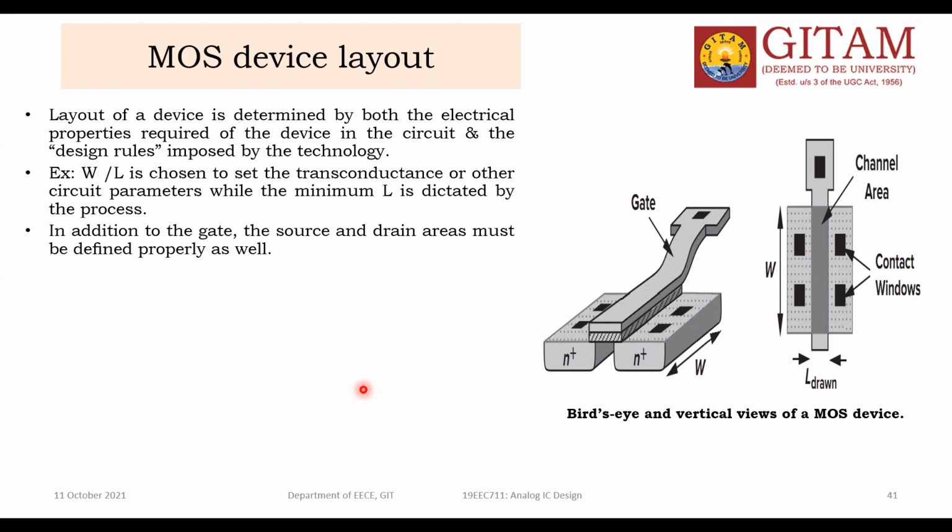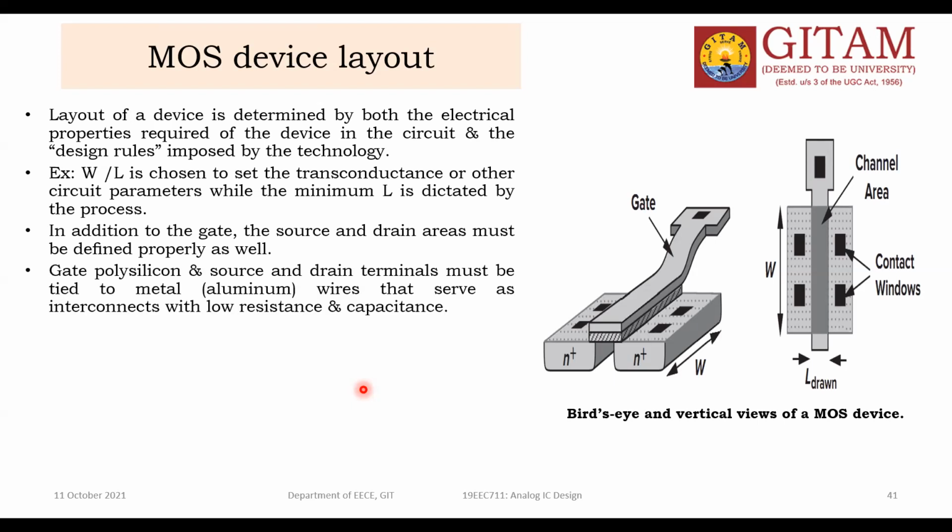In addition to this, the gate, source and drain areas must be defined properly, as in the layout I'm talking about. The gate polysilicon and the source and drain region terminals must be tied to metal, so that the interconnects have low resistance. Generally, all these regions, source, drain and gate, must be connected to VDD and ground, the supply.